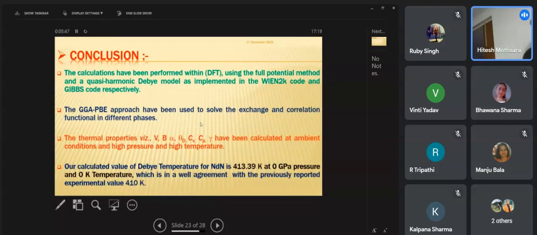So this brings me to conclude my presentation. The calculations have been done using DFT and the Gibbs code. We have used the GGA approach for the exchange correlation functionals. We have calculated the various thermodynamic properties as we have discussed in the previous table. Our calculated value for Debye temperature for neodymium nitride is 413.39 Kelvin, which is in good agreement with the previously reported experimental value of 410 Kelvin.